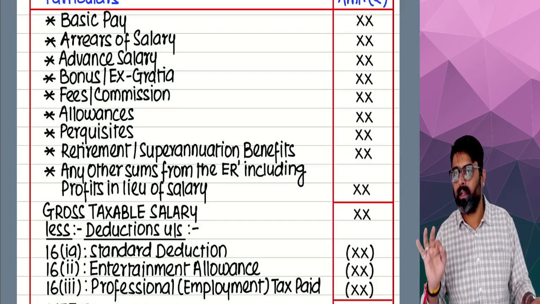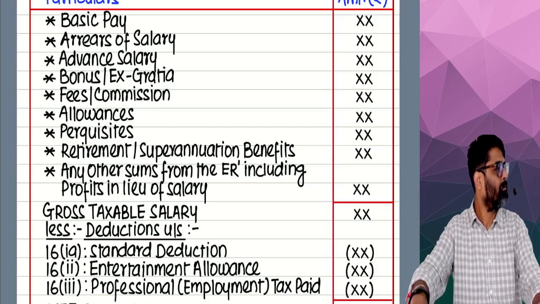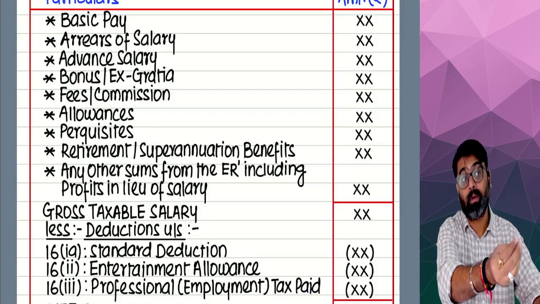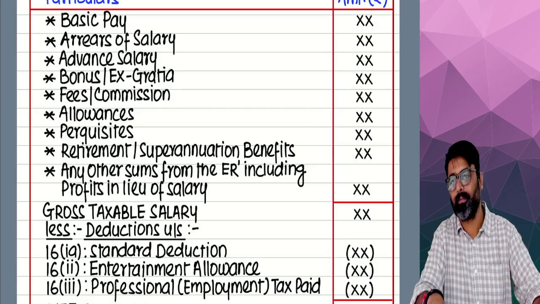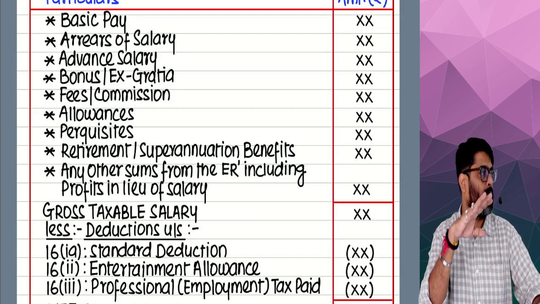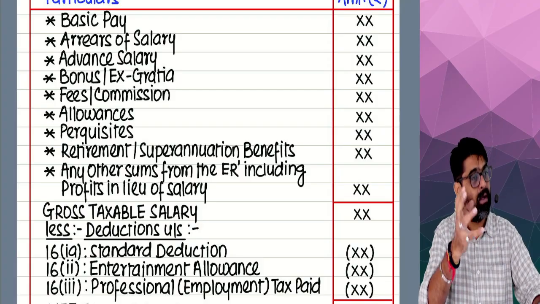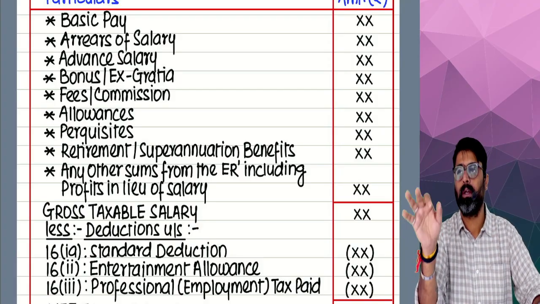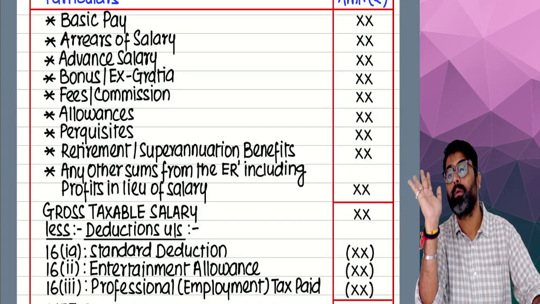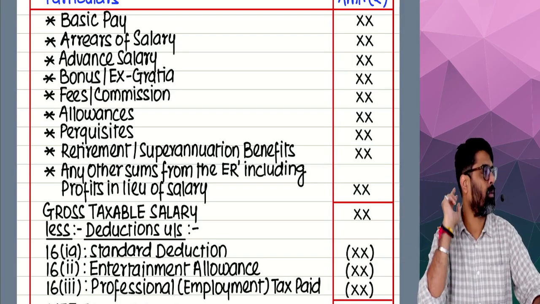So first item, see whether you get anything or not. Definitely you are going to get basic salary. What is this basic? This is the minimum amount of salary which your employer will give you for the work which you are going to do for the employer. So for the services which you are going to perform as an employee for your employer, your employer has promised a minimum amount of 20,000. Come what may, this 20,000 you are definitely going to get from the employer.